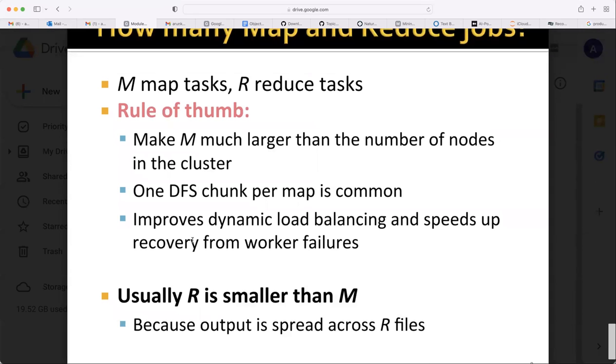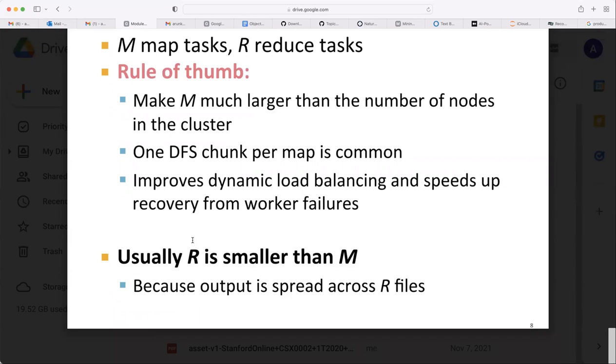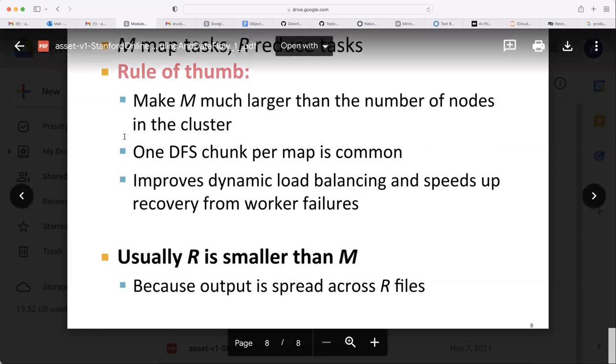So you need to load balance. If some mappers are quicker, then you may need to use them more often, instead of assigning 10 tasks for you, 10 tasks for you. Some nodes may work slow because we are using different nodes. They may not have the same processing speed, same memory, all those things. So that's why load balancing is important. Usually R is smaller than M because output is spread across R files. So usually people will have fewer reducer workers available than mapper workers.